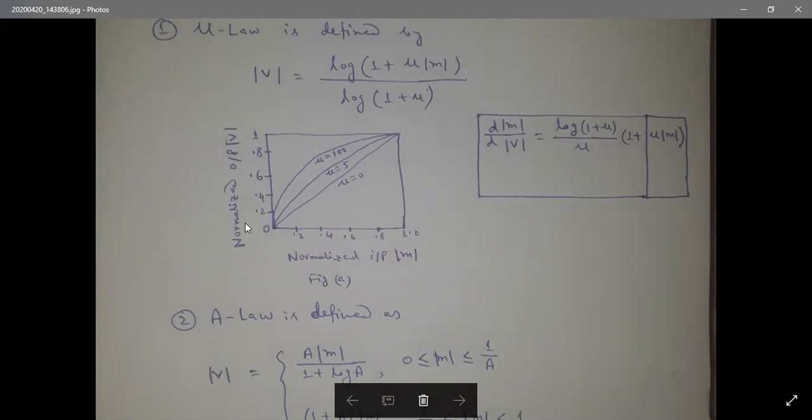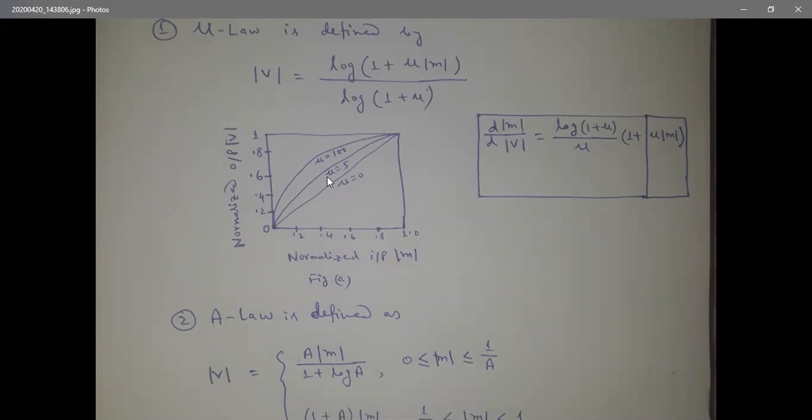That is the normalized output V, and that is the normalized input, the modulus of m. Here m and V are the normalized input and output voltage, and mu is a positive constant.